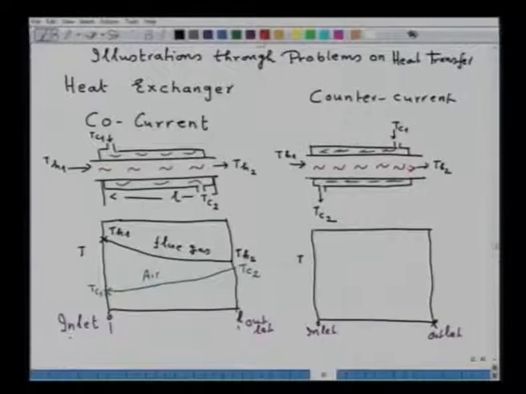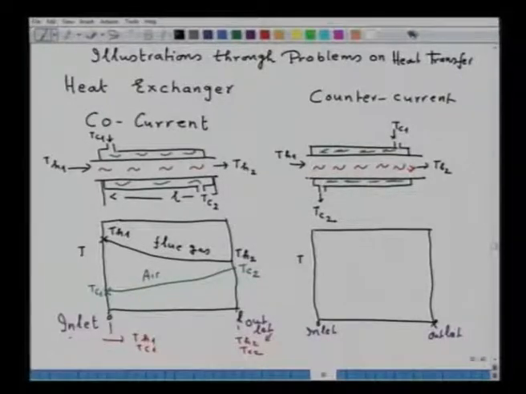So, that is how this is for the co-current, and in the co-current you notice that the inlet temperatures are TH1 and TC1, whereas outlet temperatures are TH2 and TC2. These are the inlet temperatures and these are the outlet temperatures.